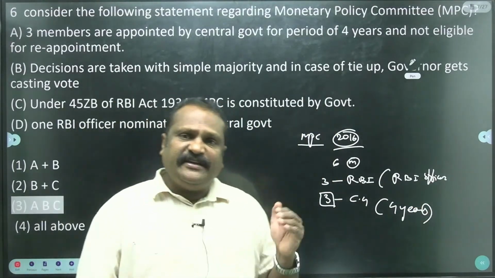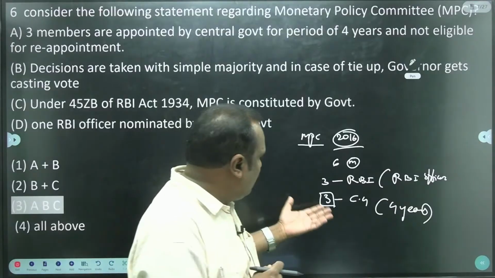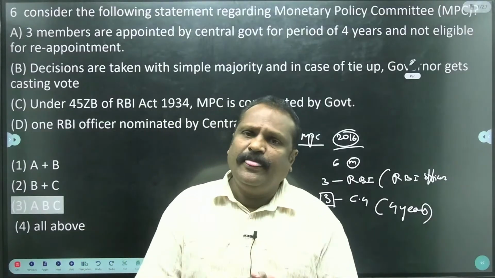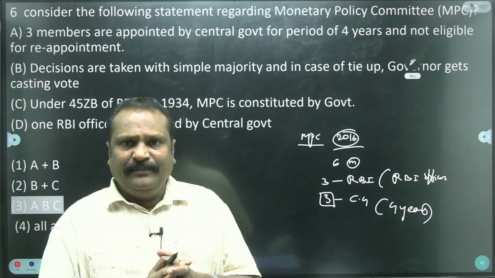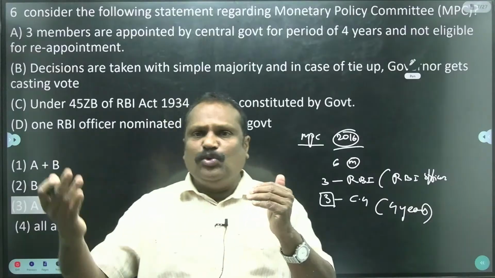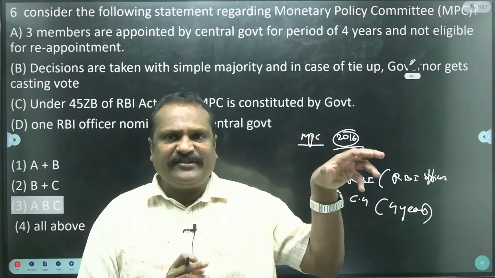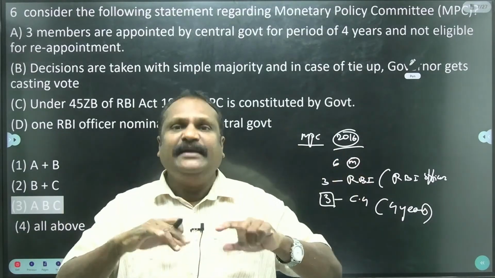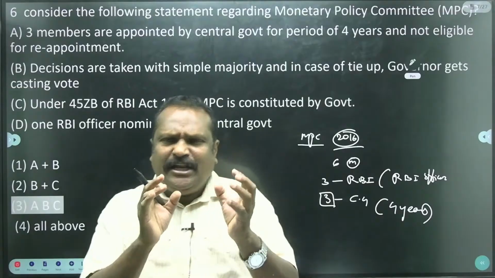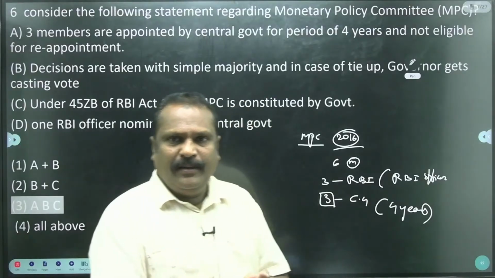And the MPC takes decisions based on the majority. Majority means 4 members should be there, because the total is 6. So the majority is 4 persons. When there is a tie, the RBI MPC chairman has the casting vote, or the double vote, or the second vote. Because 3 persons are on one side and 3 persons on the other side, there is a tie. At that time, the RBI MPC chairman takes the decision. That's why the casting vote is given only to the RBI governor.